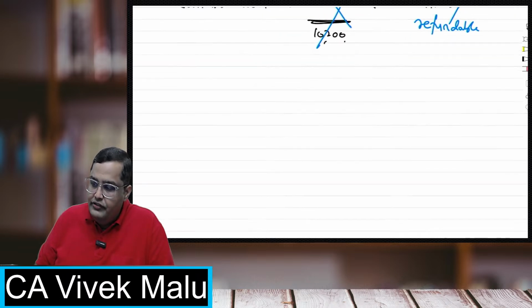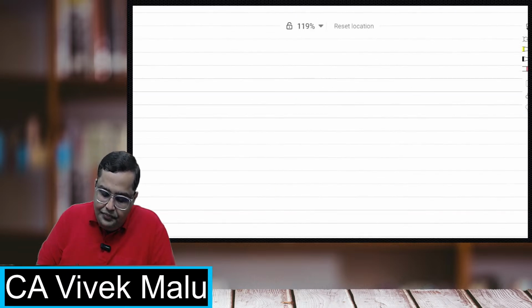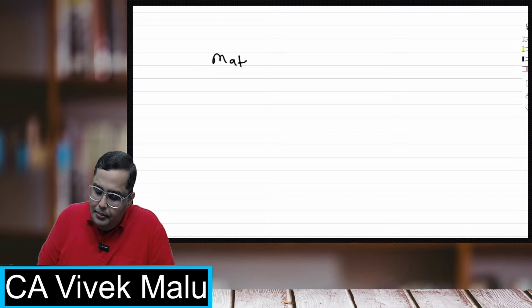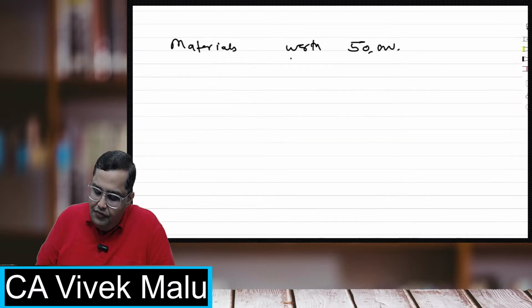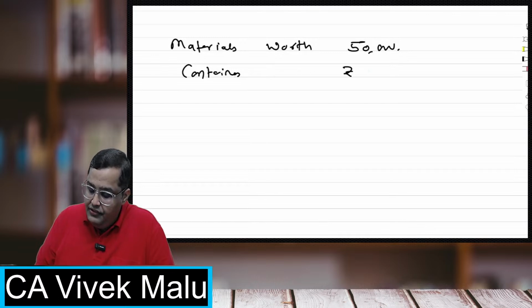Now students, the interesting thing is, suppose I've got materials worth rupees 50,000. I got some containers worth rupees 6,000.